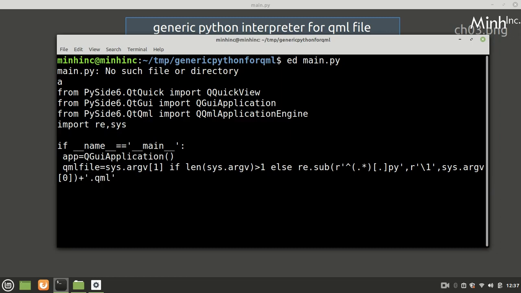So this is the idea. Now the QML file is ready.